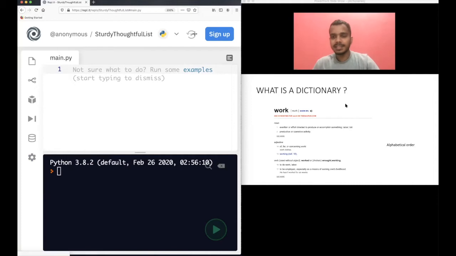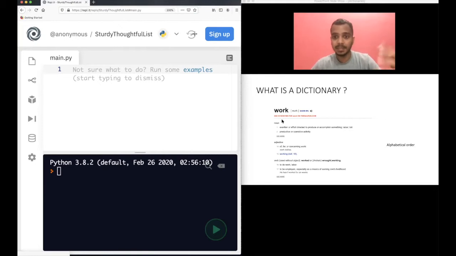Now let's start with dictionaries in Python. What is a dictionary? Of course, you would have used a dictionary in your life. In a dictionary, you have the meanings for many words, alphabetically, so the words start from A and end at Z. For each word, let's take the example of the word work, there can be multiple meanings.